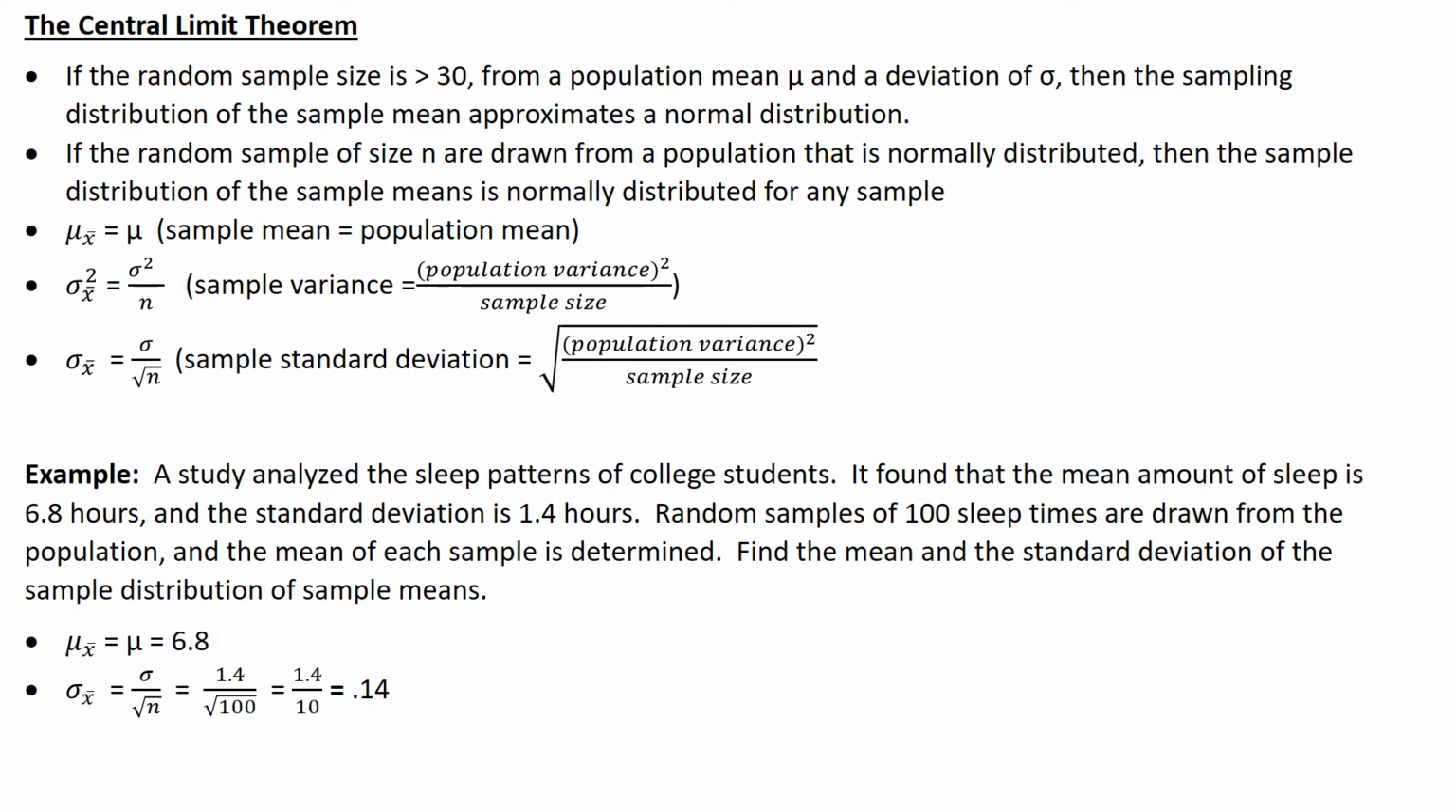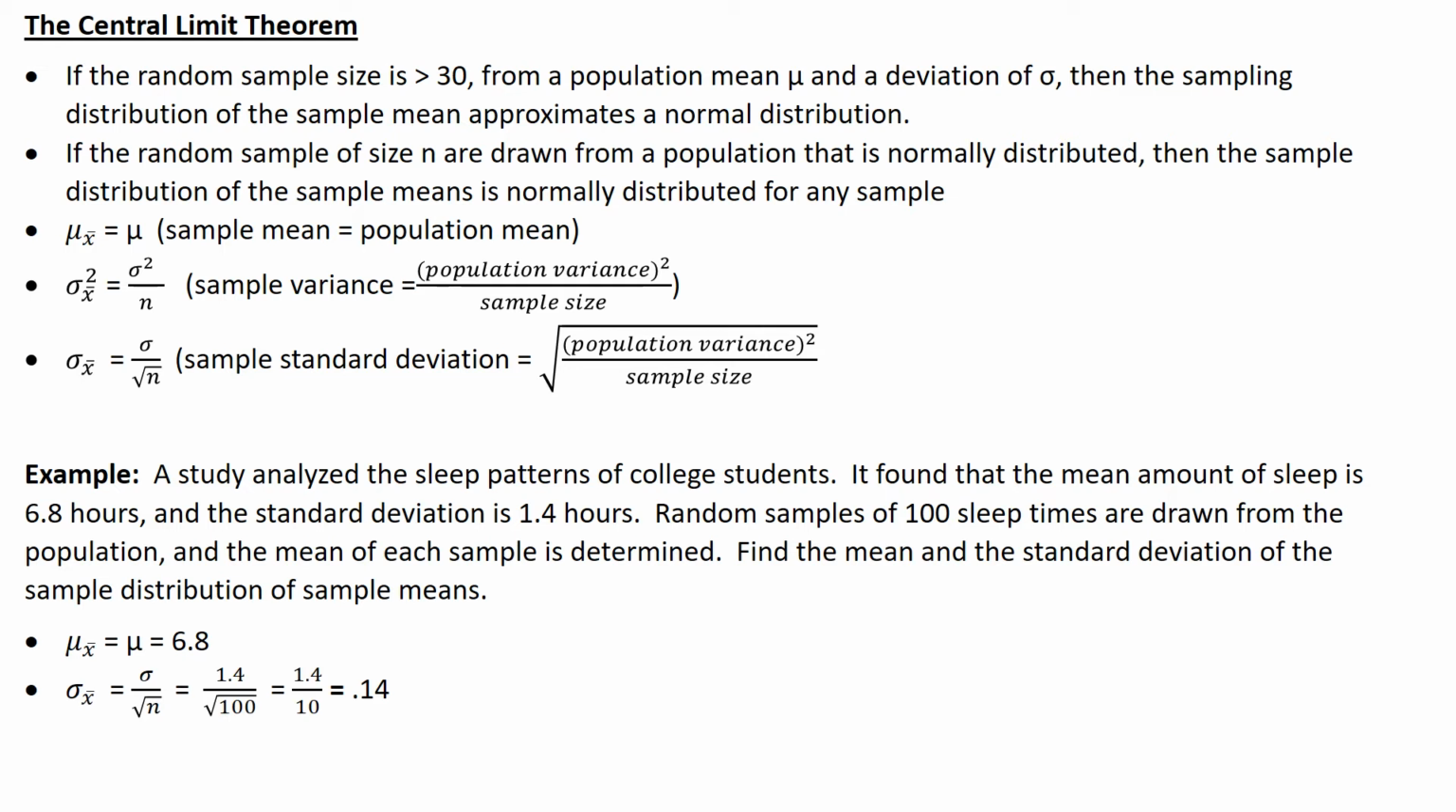Now, this is the central limit theorem. And here's the basis of all normal distributions, bell curves. Random samples greater than 30, then we assume the population has a population mean mu and deviation of sigma. Then the sampling distribution of the sample mean we're going to assume approximates the normal distribution. In other words, we're going to assume the sample mean is the same as the population mean. If I'm given a population mean of 400, I'm going to assume my sample mean is also 400.